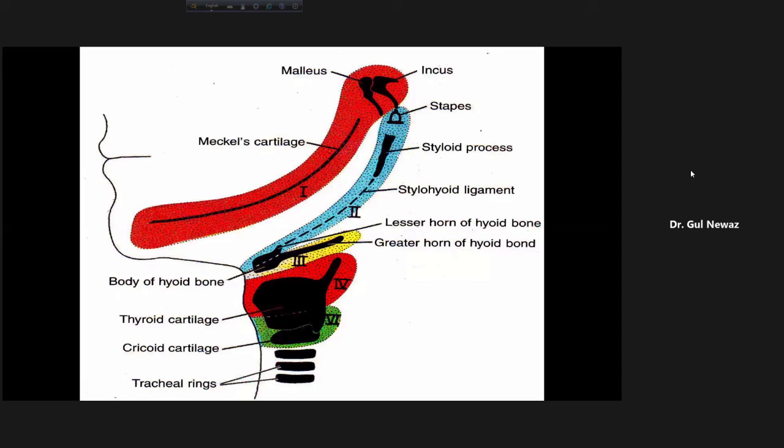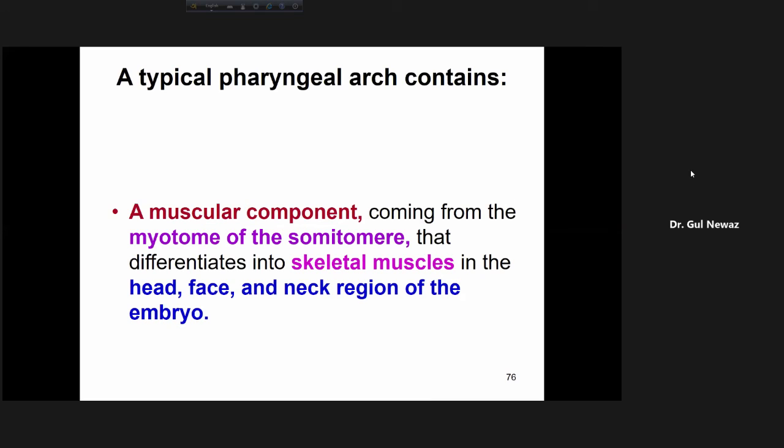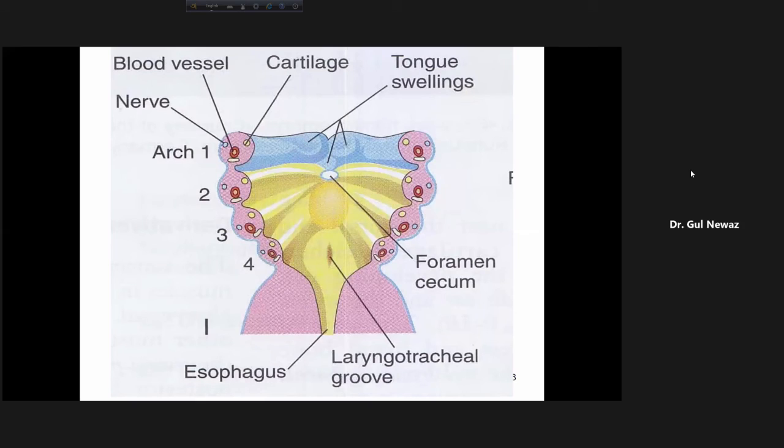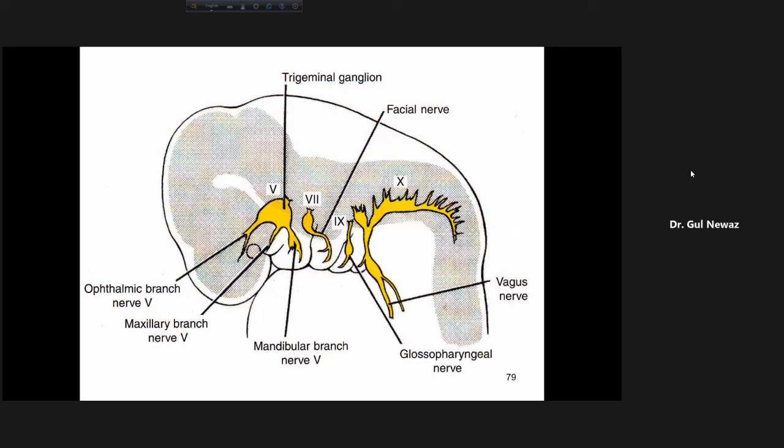And also I told you that each arch has a muscular component, and each arch has a specific nerve. The nerve of the mandibular arch is the mandibular division of the trigeminal nerve.